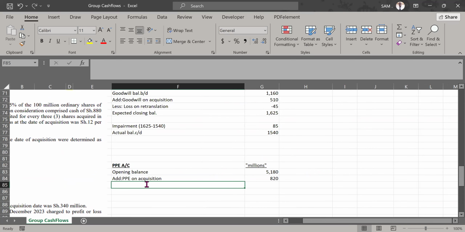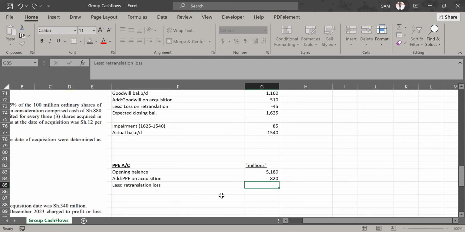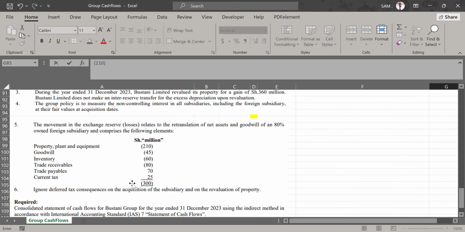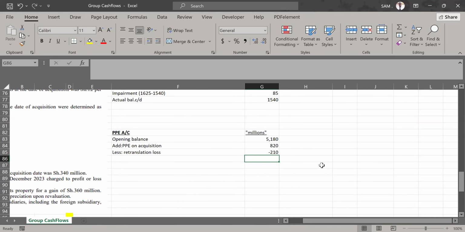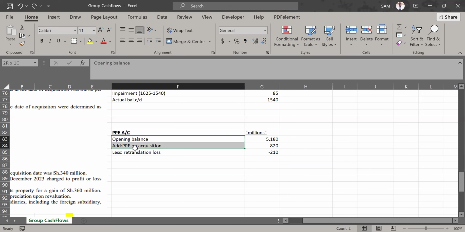We say less retranslation loss. The figure was given there as 210, if I'm not wrong. Let me just confirm. Note 5, 210, yes. That is the retranslation loss. We are deducting it because it will reduce the value of our PPE. And any reduction, if you're drawing a T account, is on the credit side. The opening and what we got from acquisition are on the debit side.